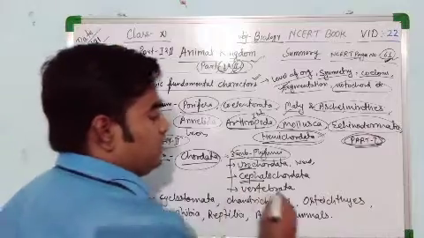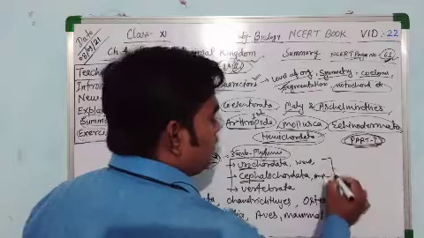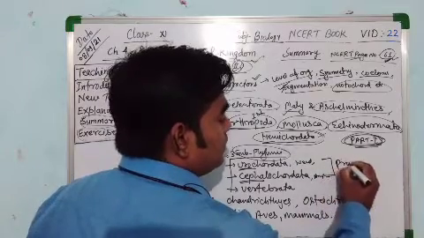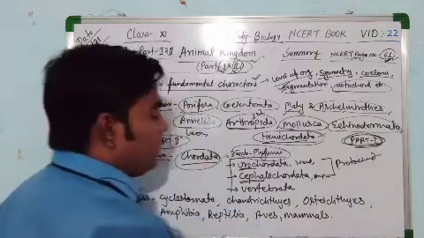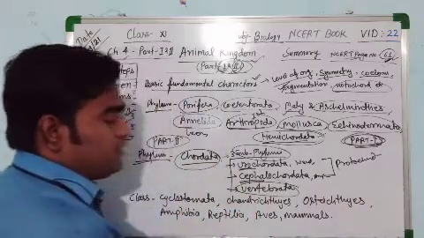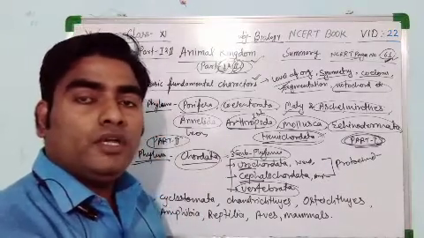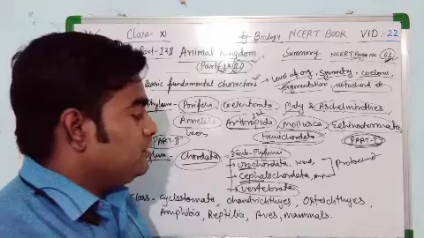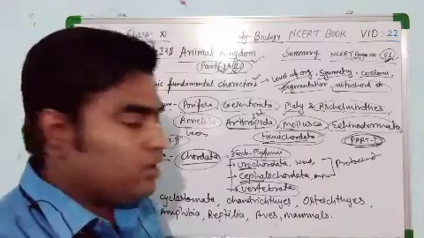Example, Amphioxus. Urochordates and cephalochordates are known as protochordates. And vertebrates are the true chordates. Vertebrates are those chordates in which the notochord is modified into a vertebral column. Notochord is replaced by a vertebral column.